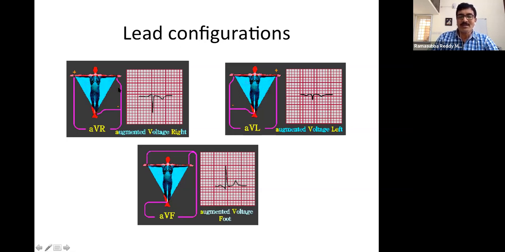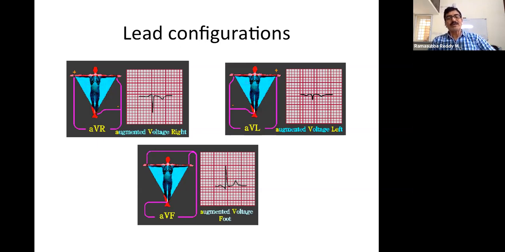Similarly, we alternate this combination and the exploring point. This is AVL. So the left arm is taken as the exploring electrode here, and the other two are joined. Whereas here, the left foot is taken as the exploring point and the other two are joined. So by this combination, we are getting 3 configurations. These are called augmented leads.